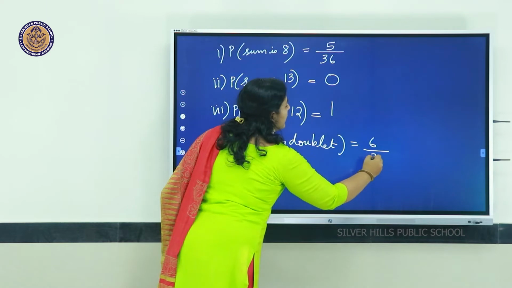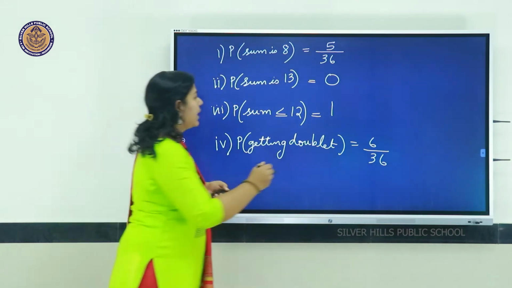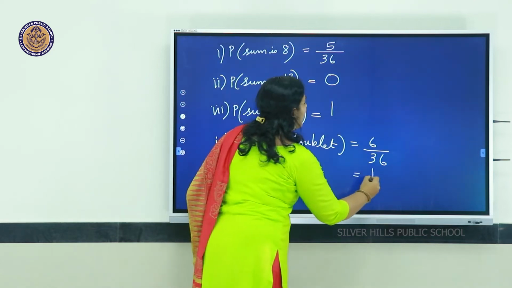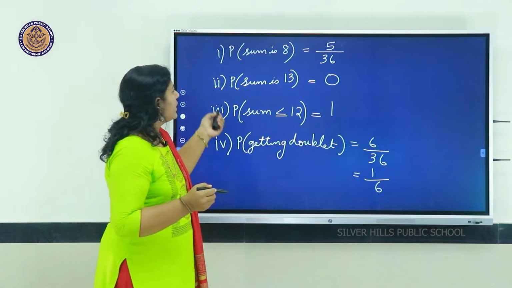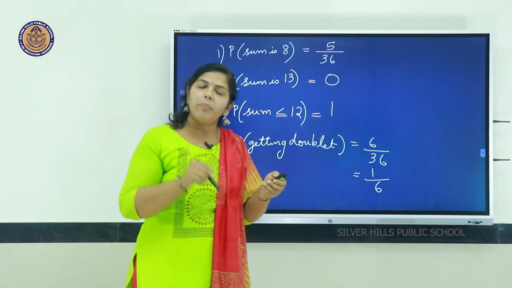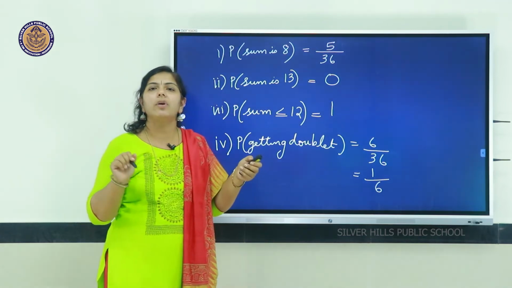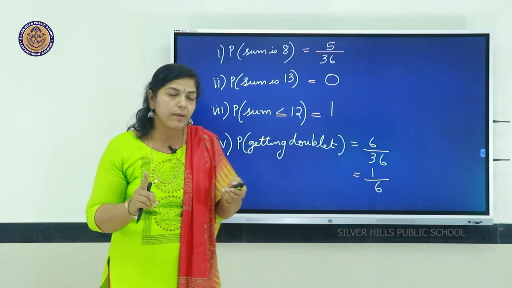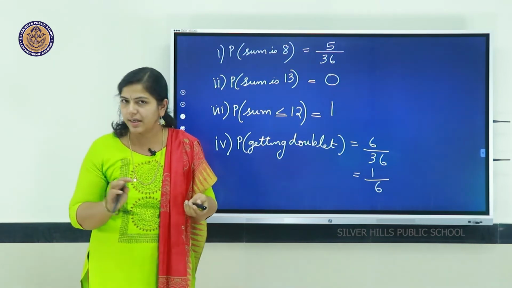6 by 36. We can't keep it as it is, we have to make it to the simplest form, that is equal to 1 by 6. So, probability of sum 8 is 5 by 36, probability of sum 13 is an impossible event, 0, probability of sum less than or equal to 12 is a sure event, that is 1, and last, probability of getting a doublet is 1 by 6.